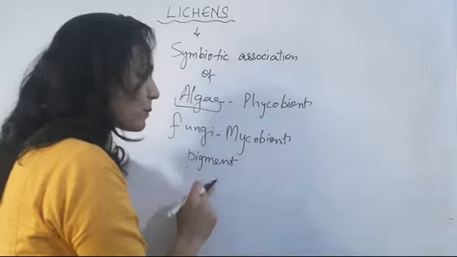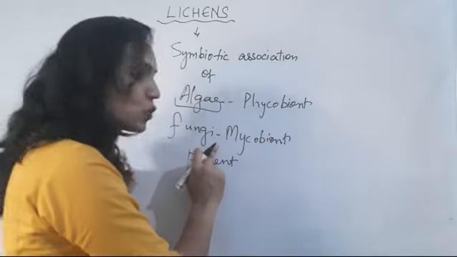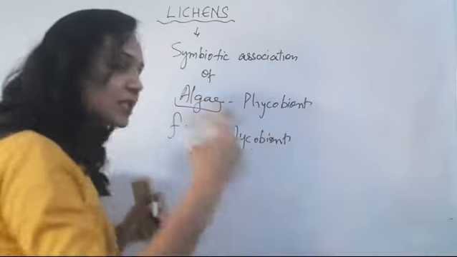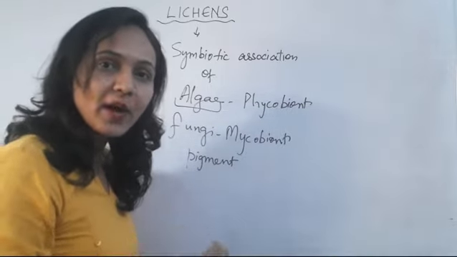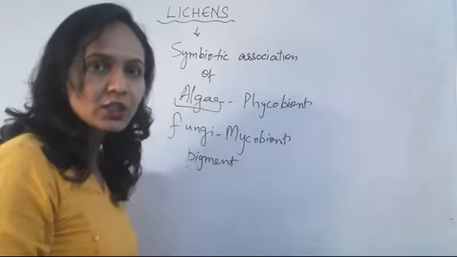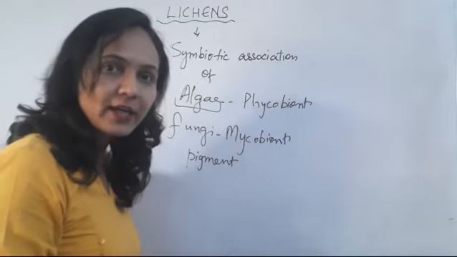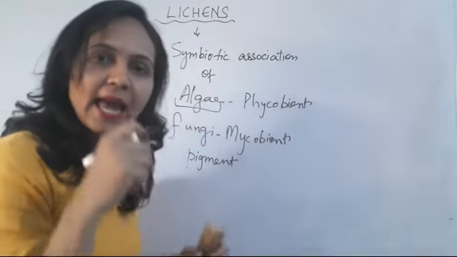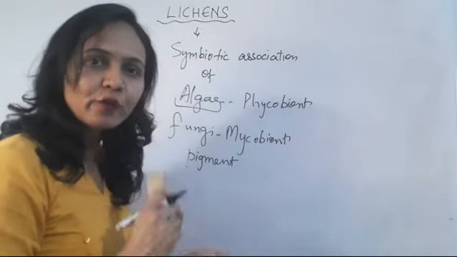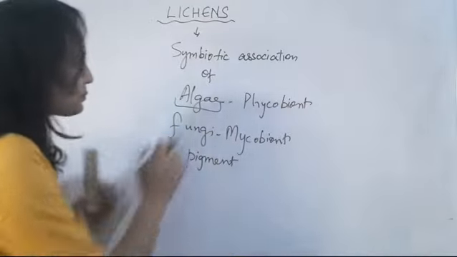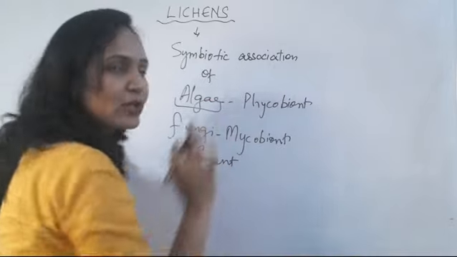So algae prepare the food and provide it to the fungi. And in turn, what favor do fungi do for the algae? Fungi provide various nutrients from the soil by absorbing them and provide them to the algae. Clear? So these are the benefits they get from each other. This is a symbiotic association.